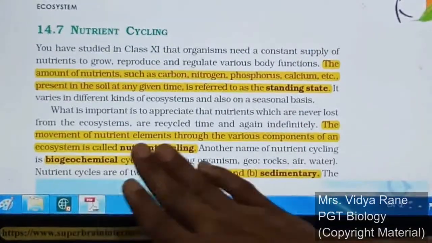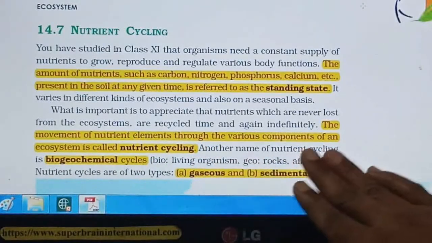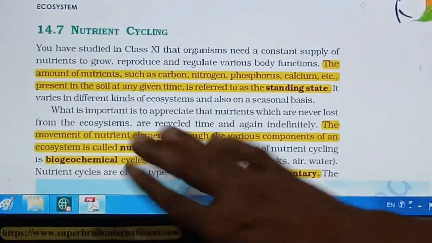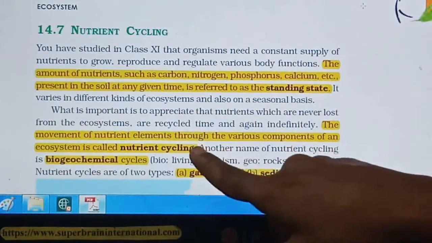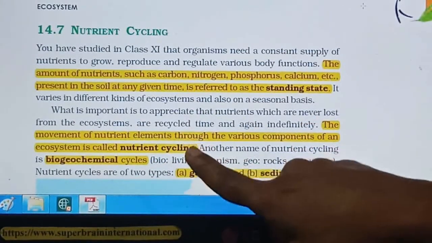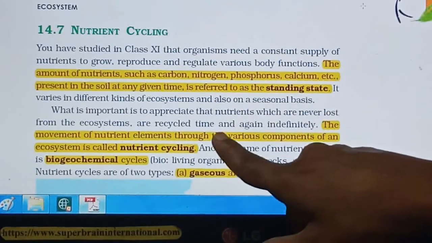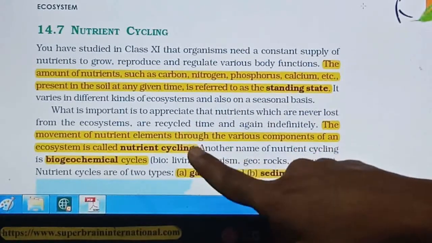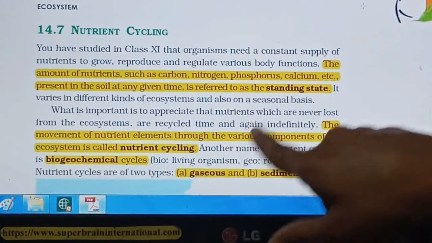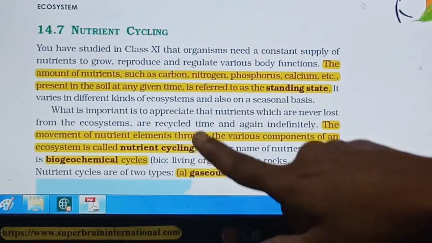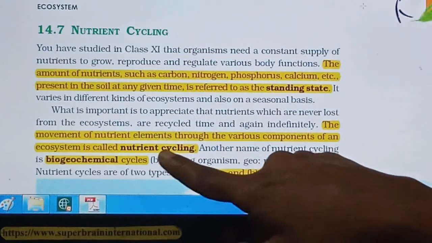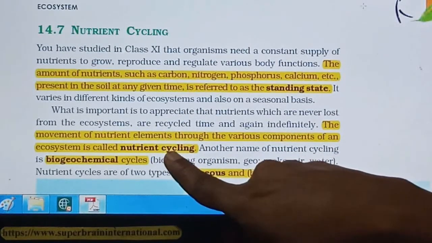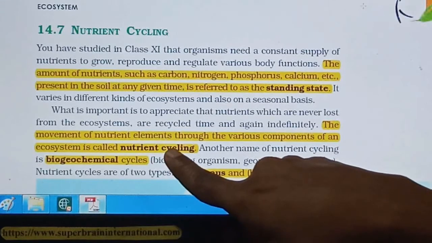The movement of the nutrient elements through various components of the ecosystem is called a nutrient cycle. Each nutrient may move from one organism to another organism, or from the biotic component to the abiotic component and once again to the biotic component. When these nutrients move and come back to the first place, the cycle gets complete. This is what is called a nutrient cycle.